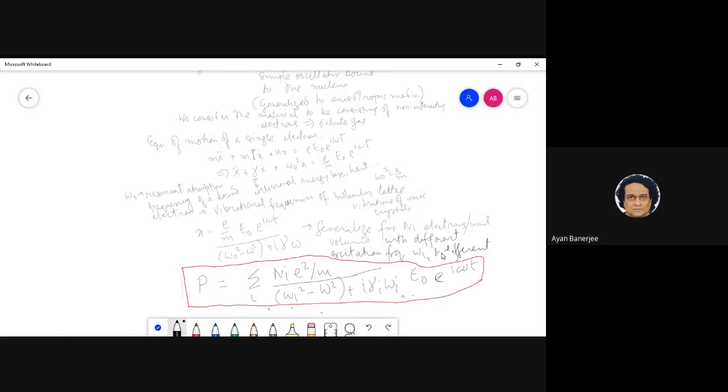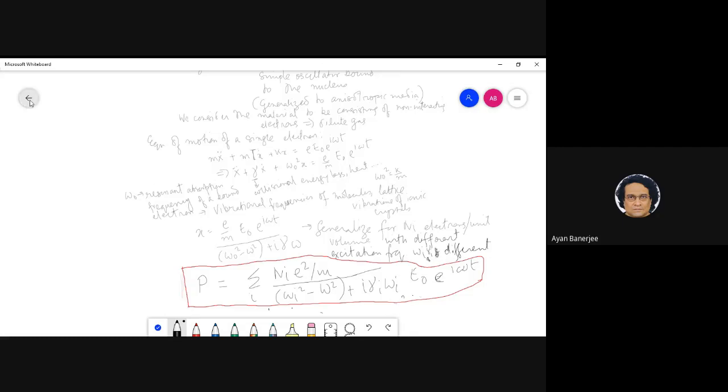Gamma i, and this one was at a gamma. Okay, so this is basically a very crucial relationship.